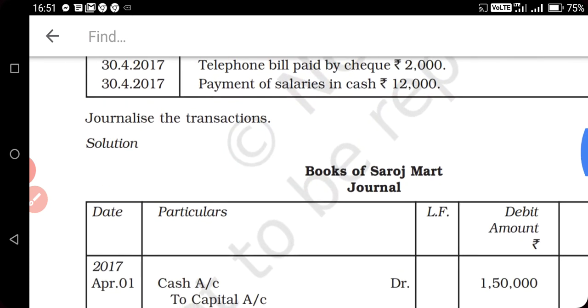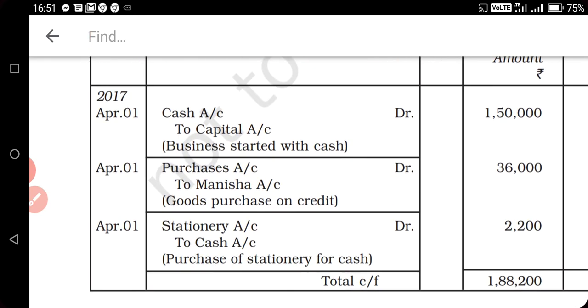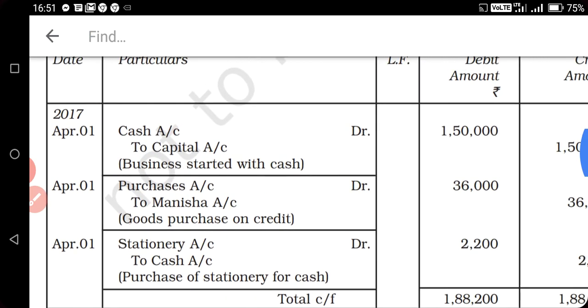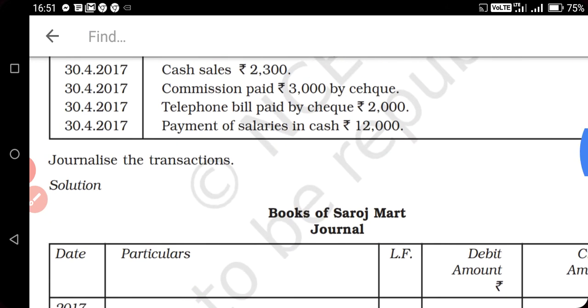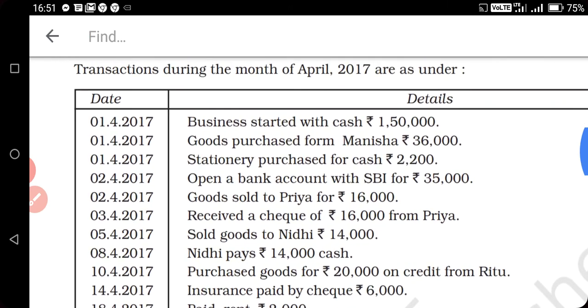So see the journal entry, cash account debit to capital, rupees 1,50,000. Whatever amount 1,50,000 you start with, it should be considered as capital. Transaction number second. Goods purchased from Manisha 36,000.